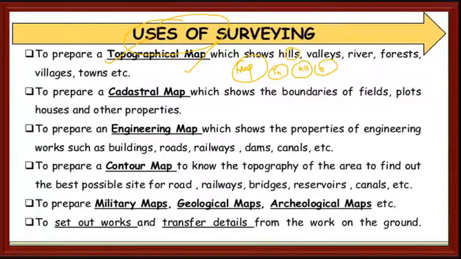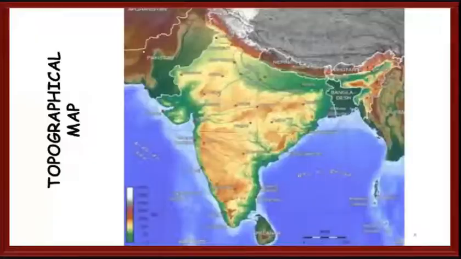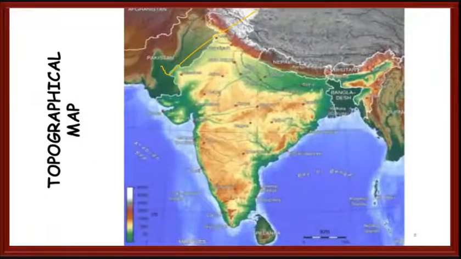To make a map with respect to topographical elements like hills, valleys, river locations, forest locations, where the villages and towns are located, all these things come under the topographical map. Here you can see the topographical map of India. This is not an updated one; I just took an image from Google.